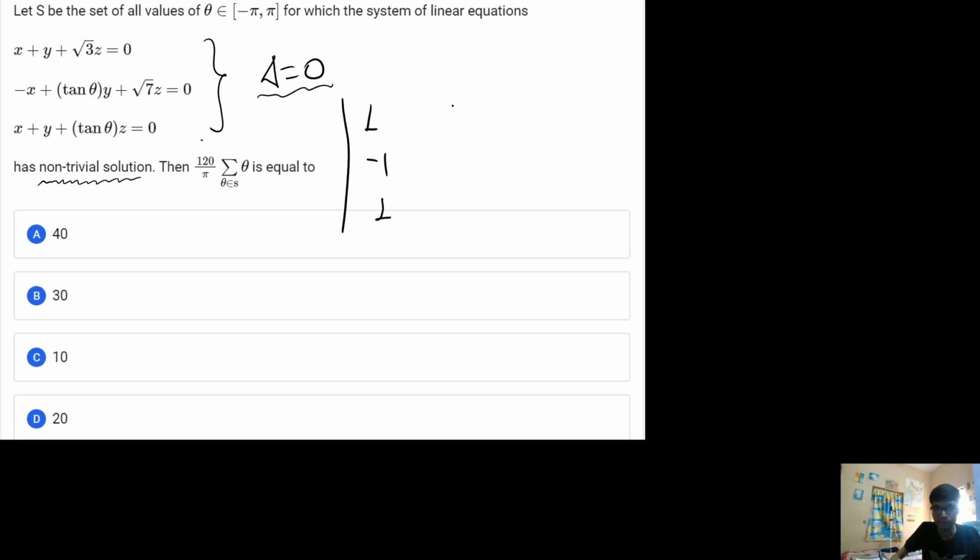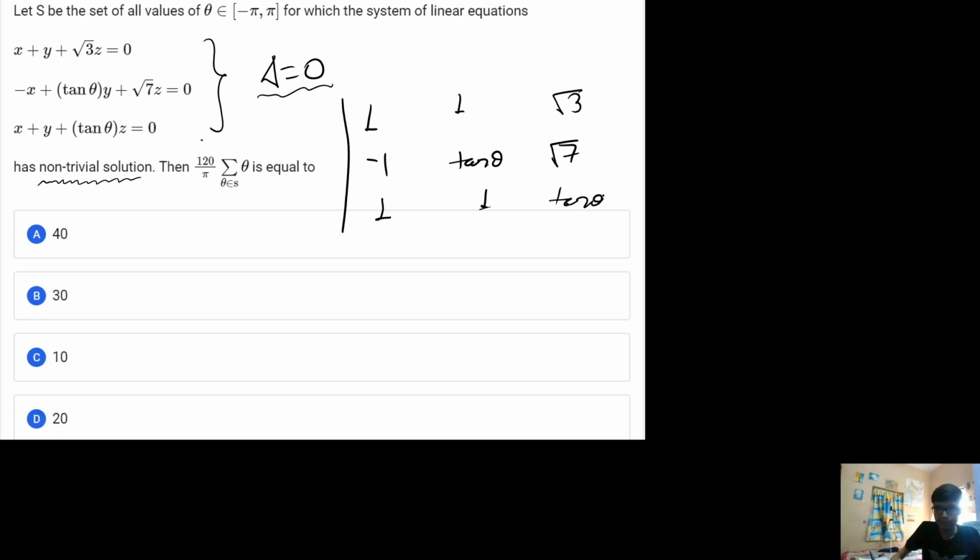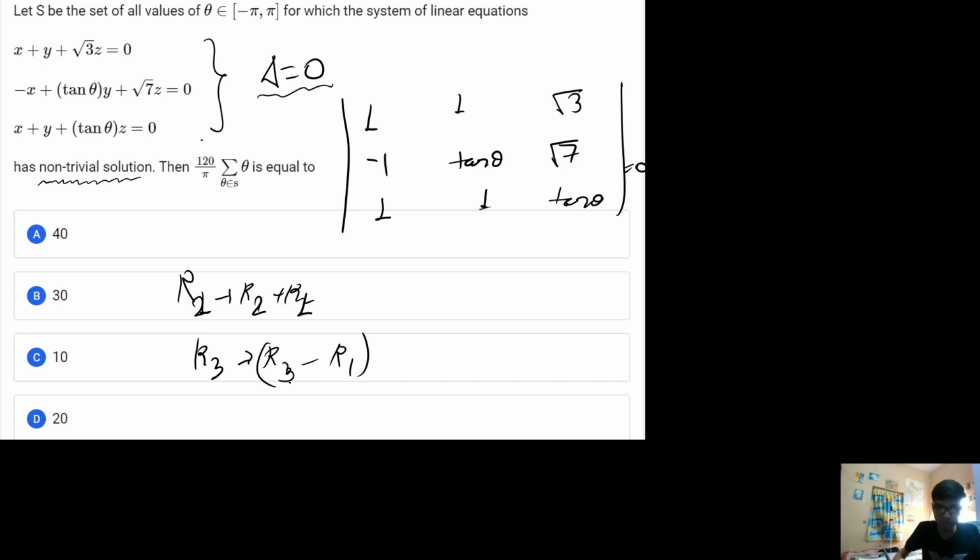This will be 1, minus 1, 1. This is 1, tan theta over here. This will be 1. This will be root 3. This will be root 7. This will be tan theta. This will be tan theta. So this will be tan theta, and if I equate it to 0, from here I apply some elementary row transformations: row 1 goes to row 1 plus row 2, and row 3 goes to row 3 minus row 1. So from here I will get the result.